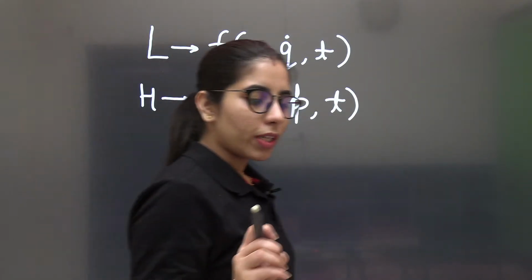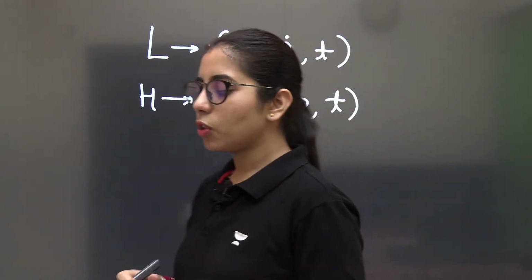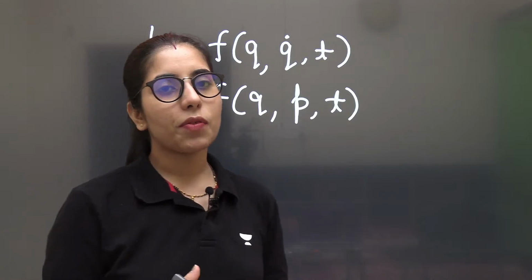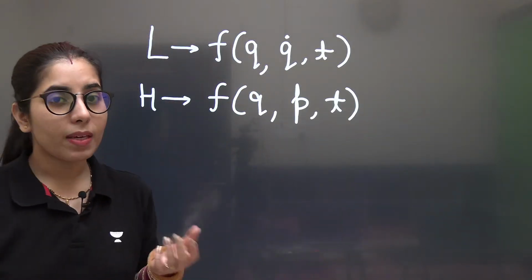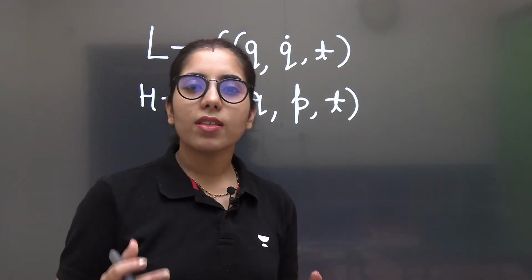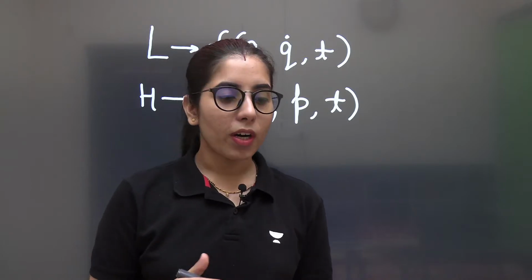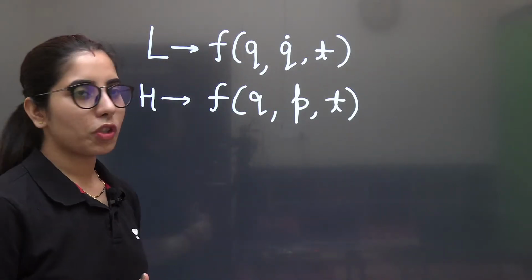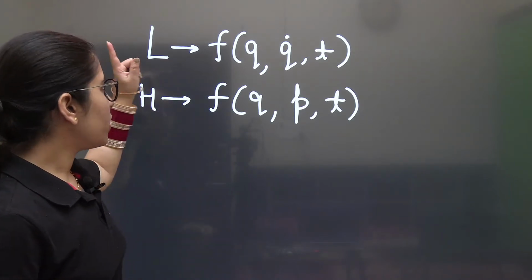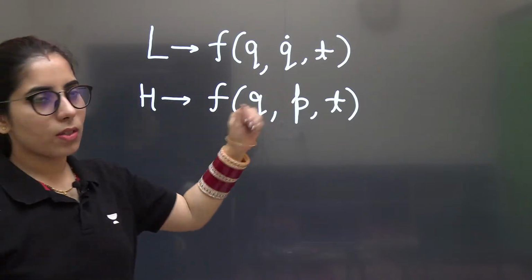These are very important, because if you do not focus on this section now, you can have some confusion later in the further discussion, and you can make mistakes in solving questions. There are great chances for that if you do not get it clearly. So it's important that you understand this part clearly. So we got to know the Lagrangian is a function of this set of coordinates, and the Hamiltonian of this set.